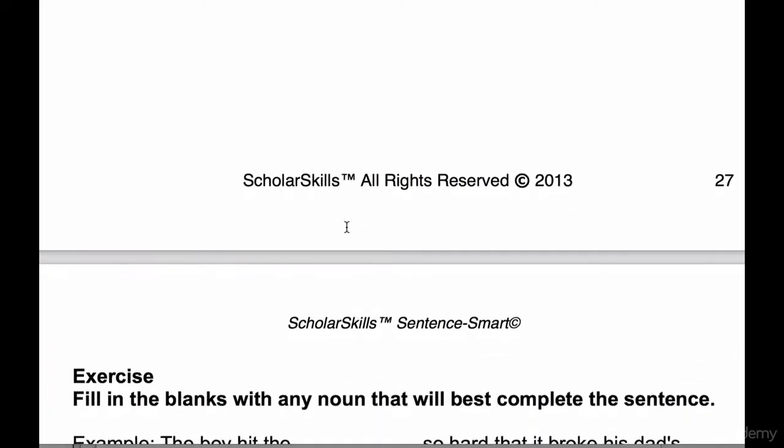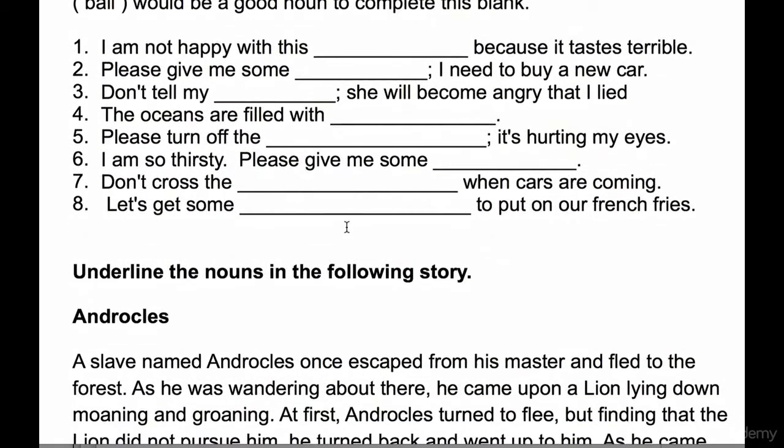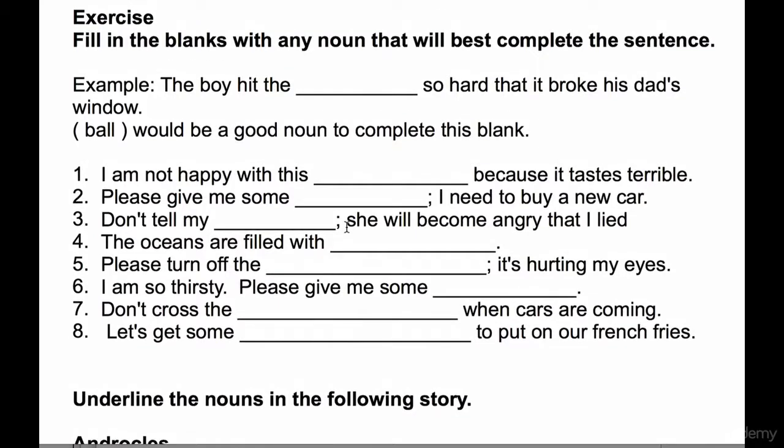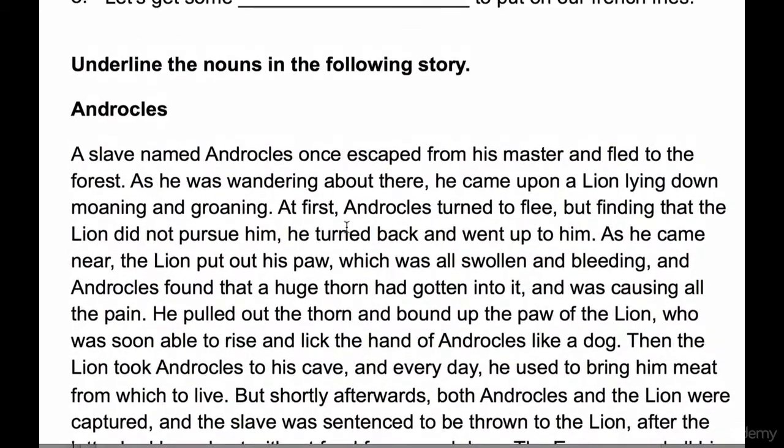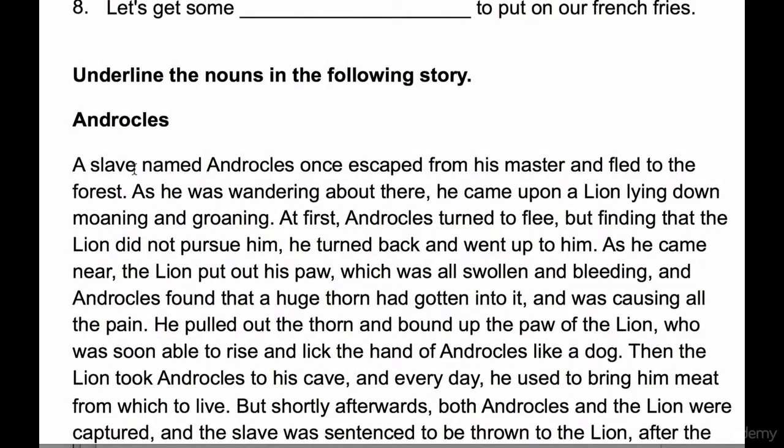Well, that's it for this particular part, and I'm going to ask you to fill in this exercise here about nouns. And you can also take a look at this story, but maybe we can look at it together and see if we can pop some nouns out here real quickly. So a slave named Androcles is a slave. So slave has got to be a noun. It's the name of the thing. Androcles is a name. That's another noun.